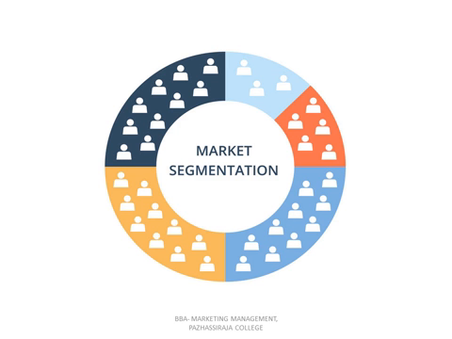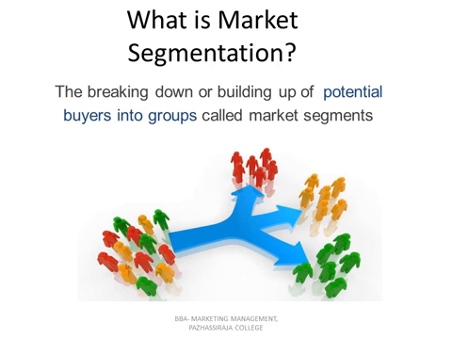This process is known as market segmentation, that is dividing the market. Market segmentation is the process of grouping or dividing consumers who have similar needs or wants. It may be on the basis of income, education, age, geographic location, etc.